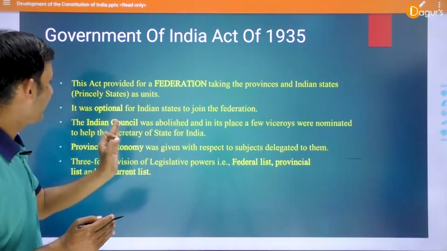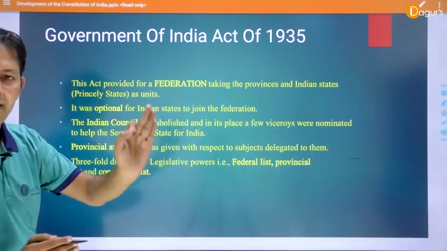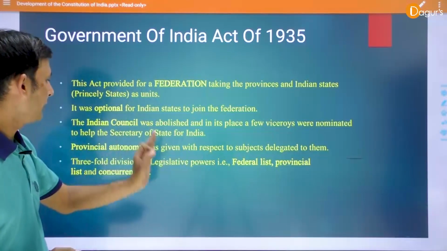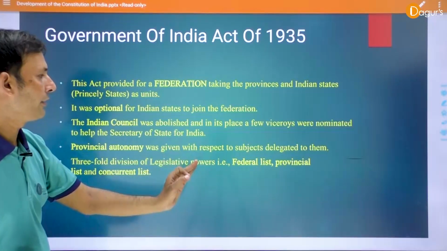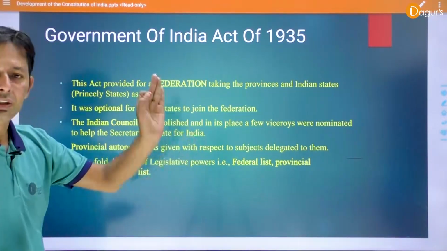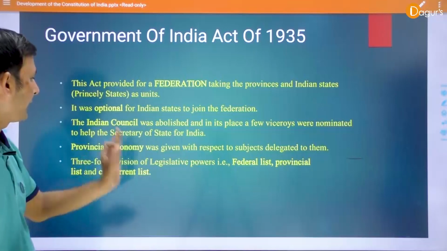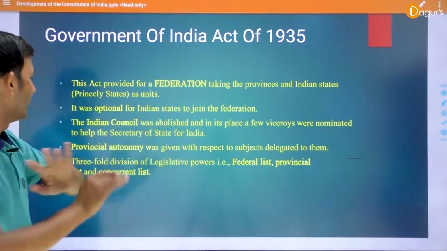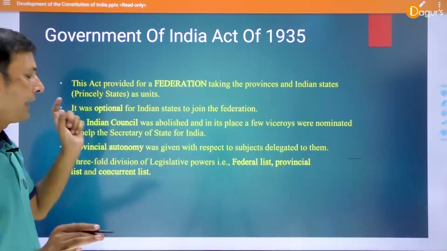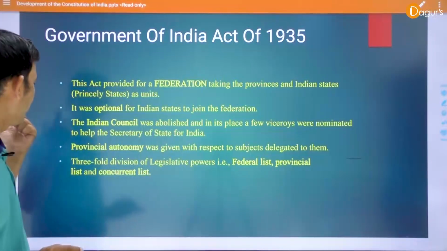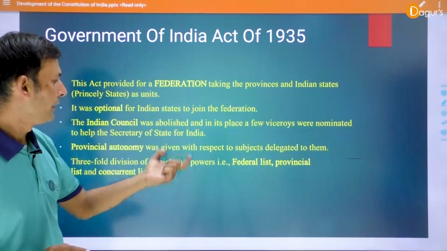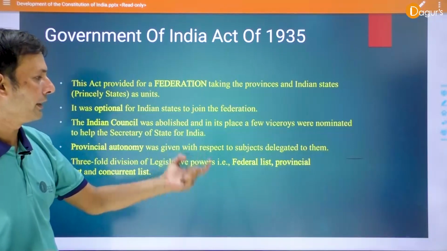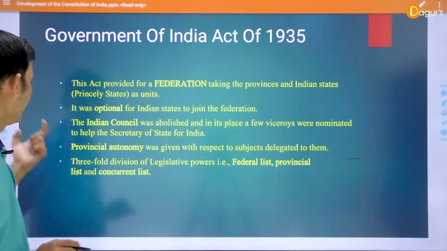Second, it was optional for Indian states to join the federation. The Indian Council was abolished and in its place a few advisors were nominated to help the Secretary of State for India. Provincial autonomy was given with respect to subjects delegated to them.